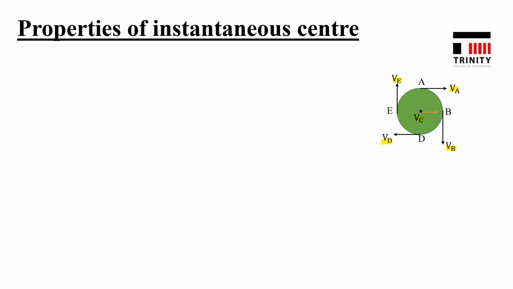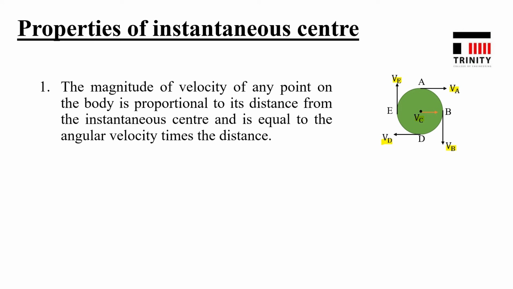Okay. Now let's consider properties of instantaneous center. First property, the magnitude of velocity of any point on the body is proportional to its distance from the instantaneous center and is equal to the angular velocity times the distance. So, according to concept of instantaneous center, the magnitude of velocity at any point on a body is proportional to the distance between that point and the instantaneous center, or magnitude of velocity is equal to omega into distance between that point and instantaneous center.